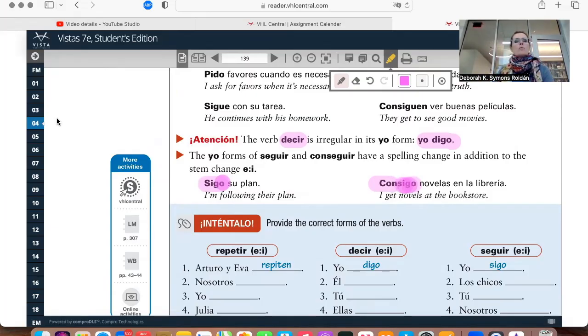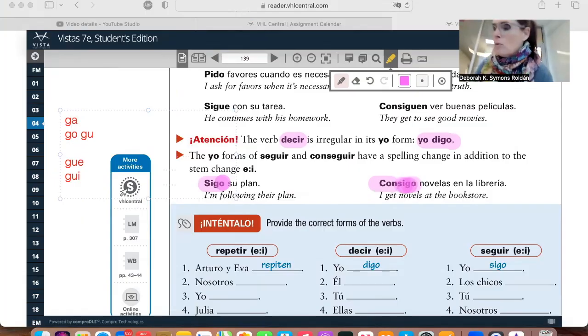The rule is like this: ga, go, and gu, but then ge and gi. So basically what they're trying to say is you see that in the infinitive, you have seguir and conseguir, which is spelled with G-U-I, because to make the sound gi, you actually have to,